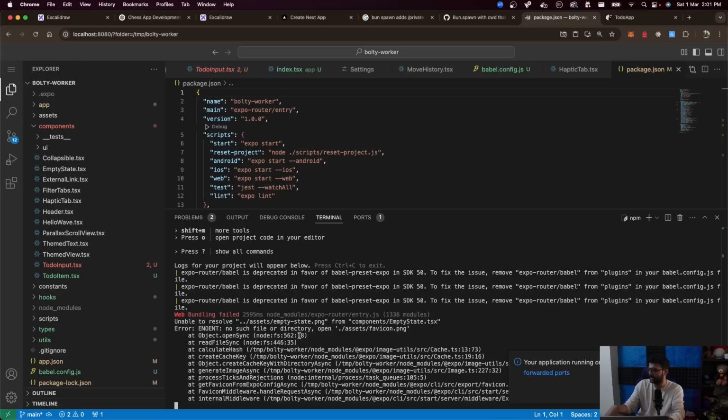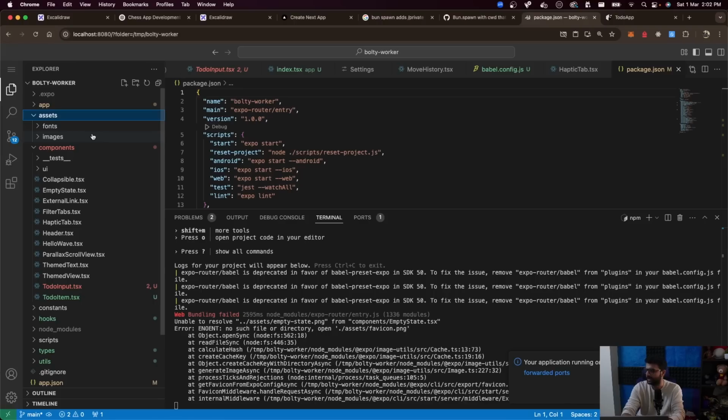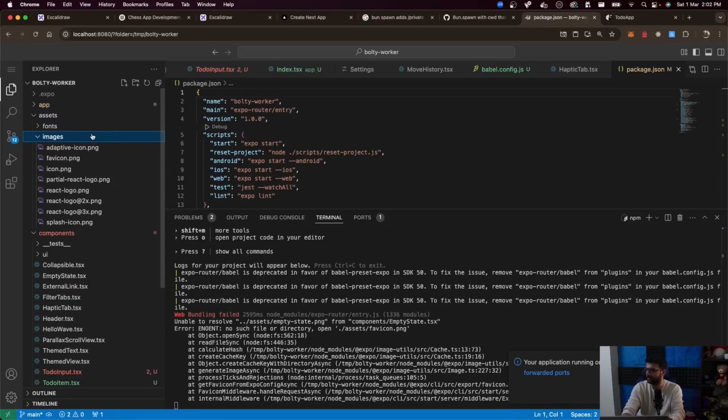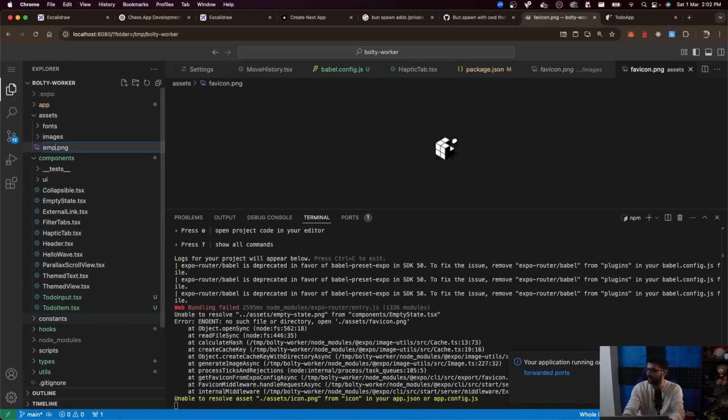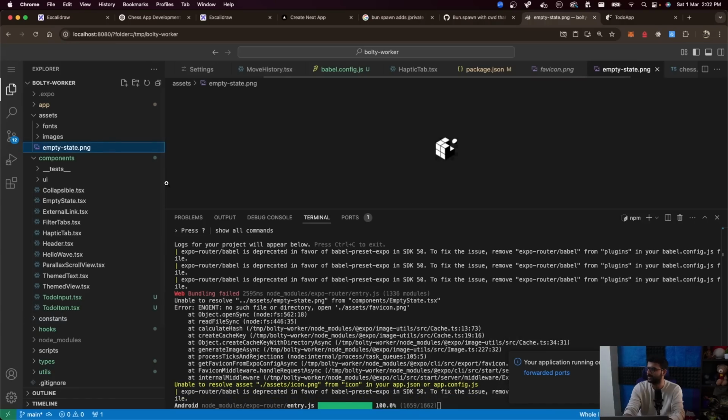All right, this seems like an error. It expects an empty-state.png, which we don't have. Let me add assets, what is it expected? I'm going to take a random image and paste it over here as empty-state.png. Oh, seems like we don't really need it. I've still added it.